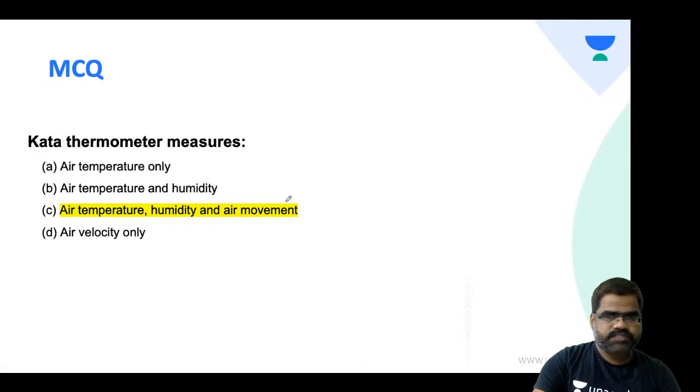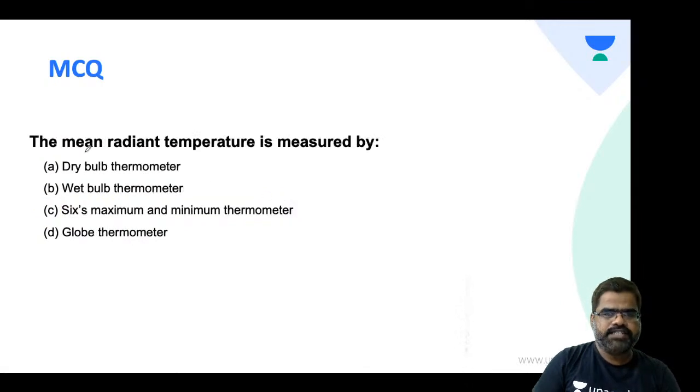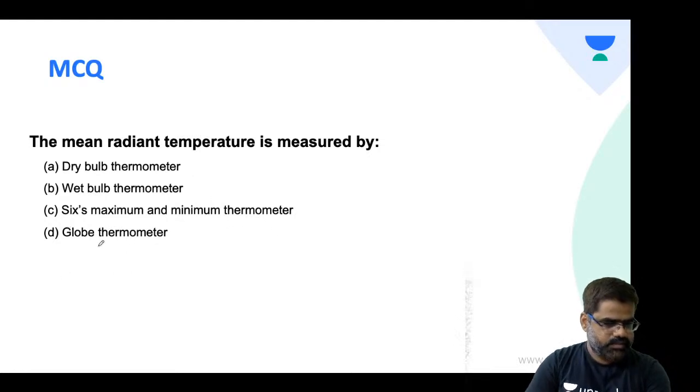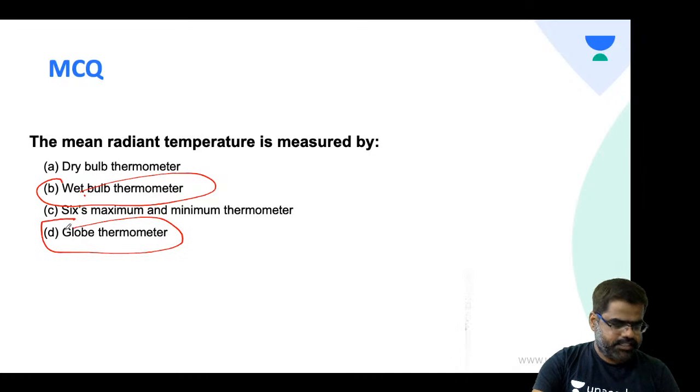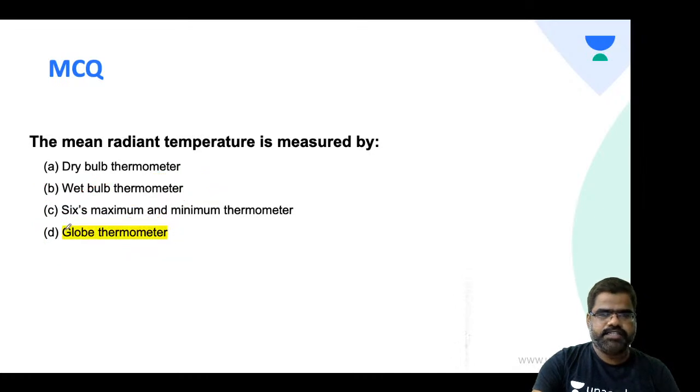It's not A. Let's take this one. The mean radiant temperature is measured by dry bulb thermometer, wet bulb thermometer, maximum minimum thermometer, or globe thermometer. We have to be fast. Yugandhar goes with B. No, students, it is the globe thermometer. The answer is D.